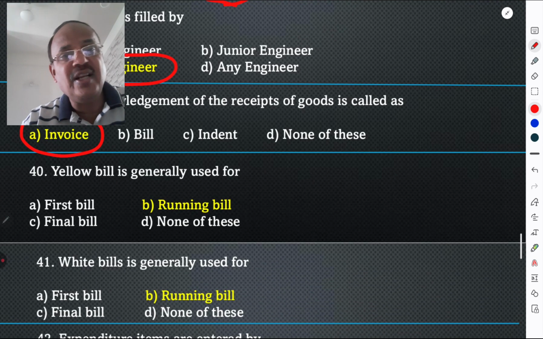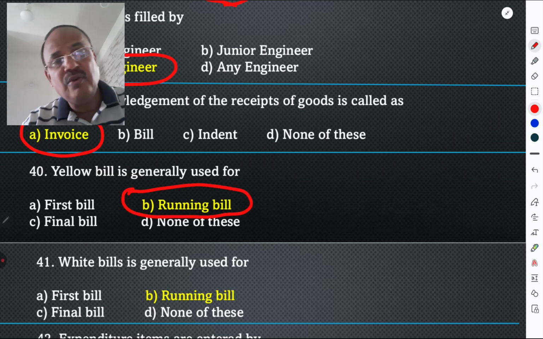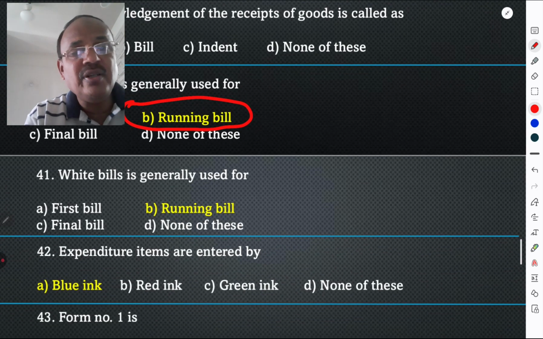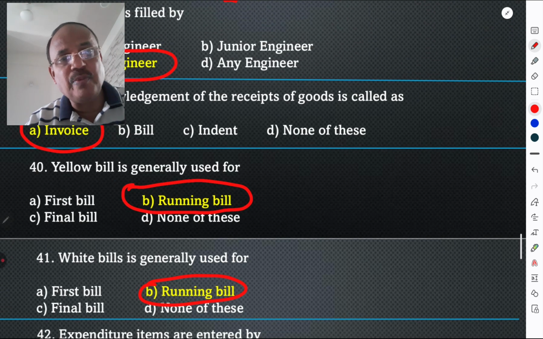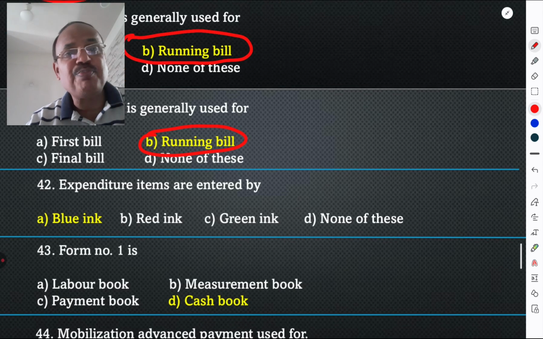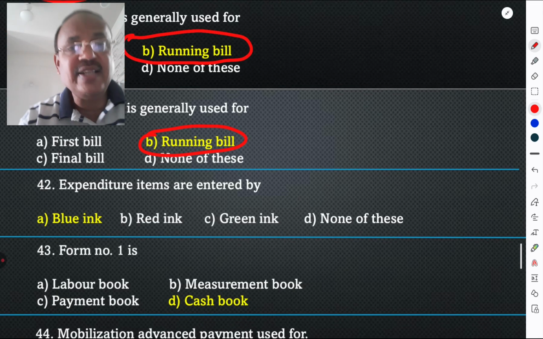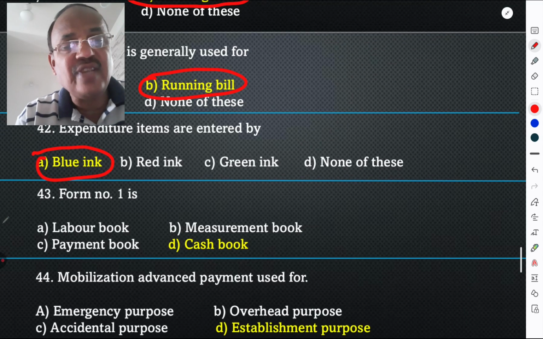Yellow bill is generally used for running bill. It is very important. White bills are generally used for running account bill. So yellow bill is used for running bill, and white is also used for running bill. Expenditure items are entered in blue ink. Form number 1 is the cash book.